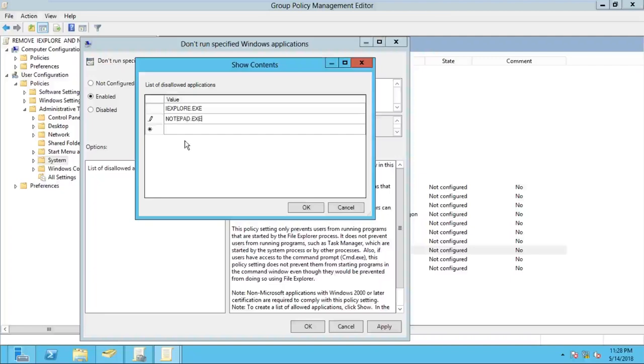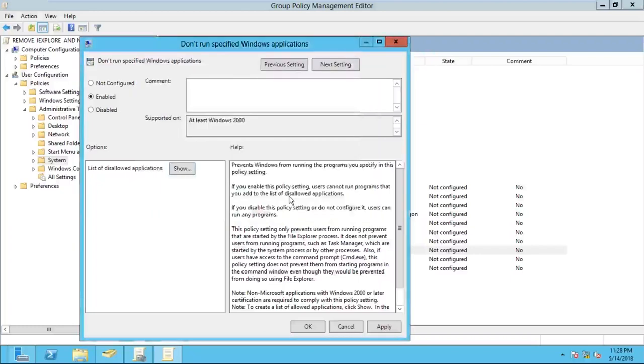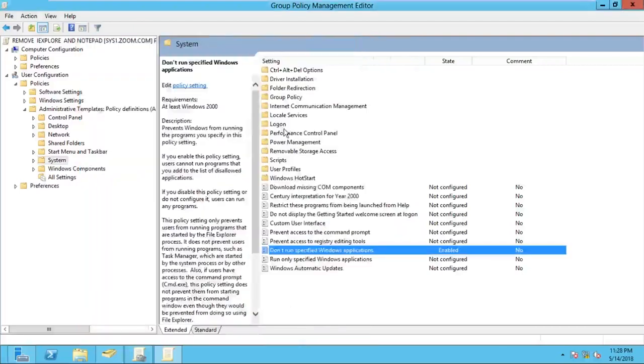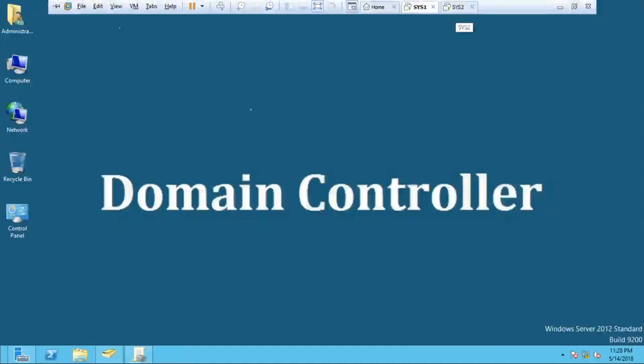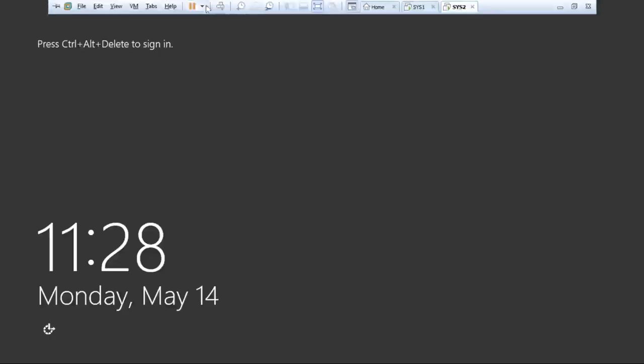Right now I'm not having a third one, so I'm not going for the third box. Click OK. Done. Click on apply. Click OK. This job is done. Now minimize this window, close this window. Now go for verification. Go to the client machine and log in as a user.